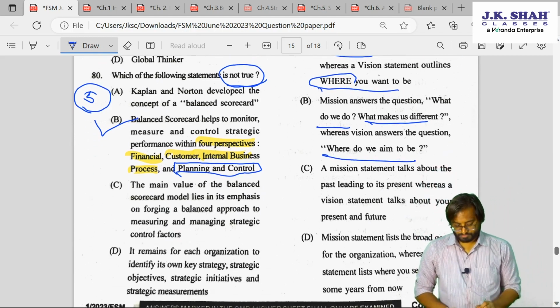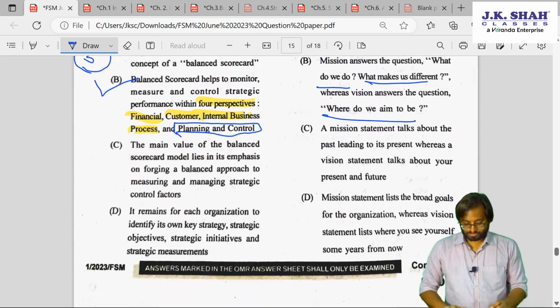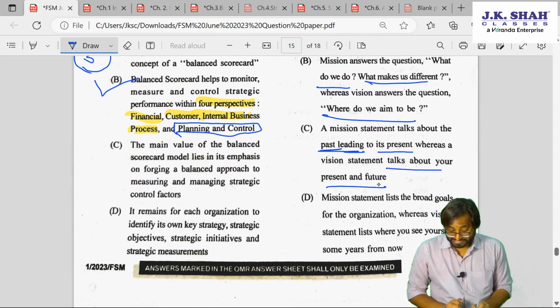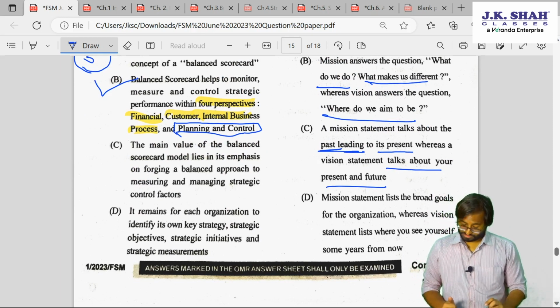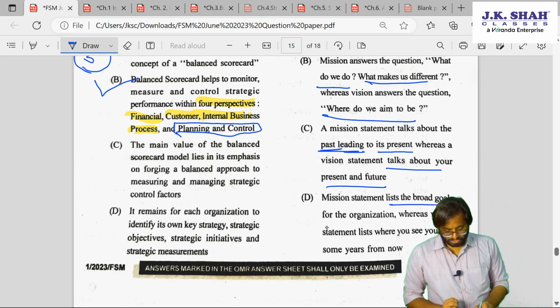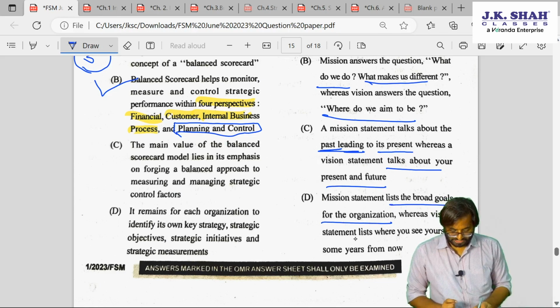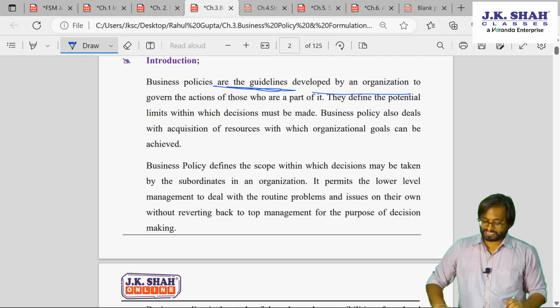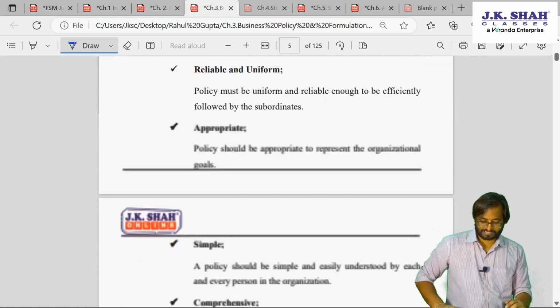Okay, great. 82. A mission statement talks about the past leading to its present, whereas vision talks about the present and future. Let's read D. Mission statement lists the broad goals for the organization. Vision lists where you see yourself in some years from now. Again, this is chapter number 3, guys.